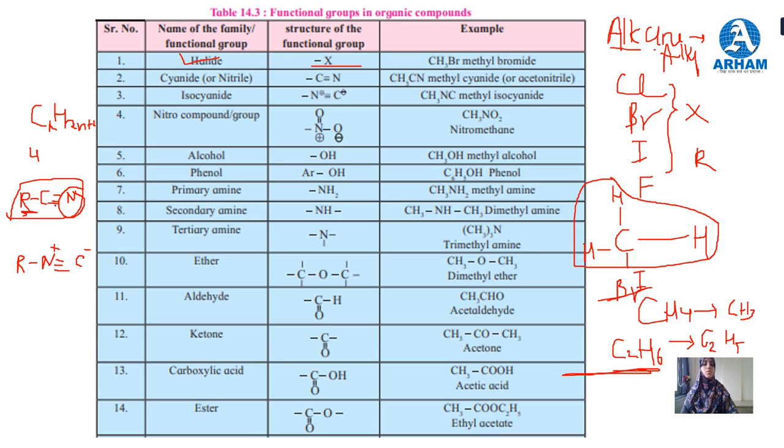Fourth one is nitro compounds, or nitro groups. In nitro compounds, the functional group is NO2, nitroalkane. The structure of NO2 is N double bond O, N double bond O, O minus. Nitrogen will carry a positive charge and oxygen will carry a negative charge. Okay, NO2. And one valency of nitrogen is remaining here, so it will attach with an alkyl group.